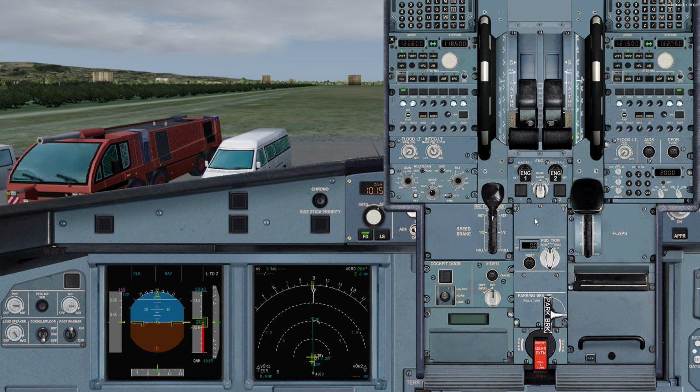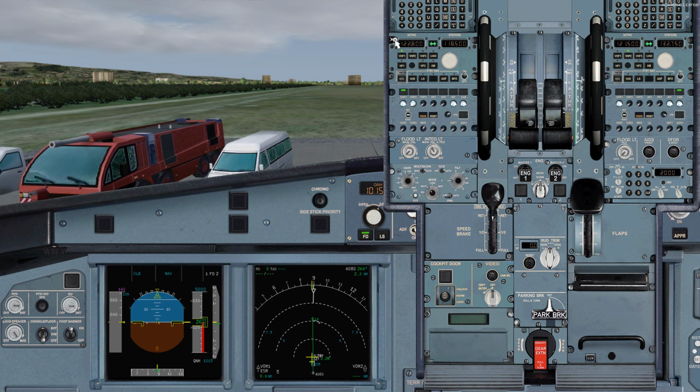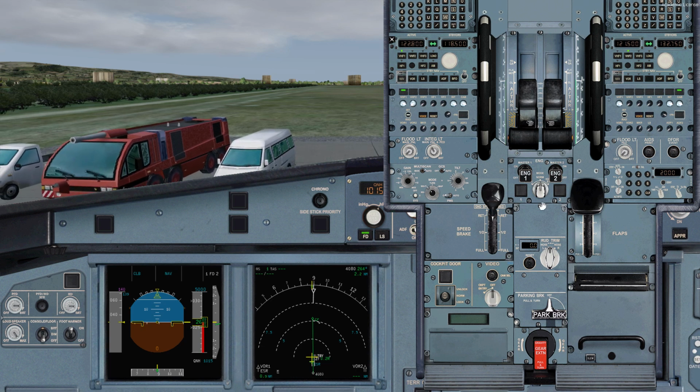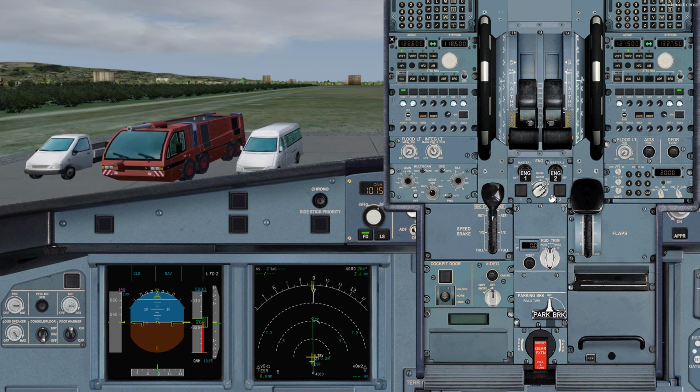Alright, let's release the brakes. Alright, let's get started. Press the engine mode selector to ignition.